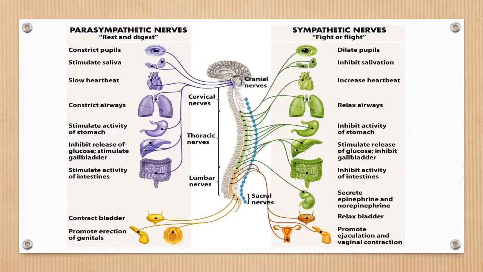Now let us have a brief description of the parasympathetic and sympathetic nerves, which belong to the peripheral nervous system. Parasympathetic nerves bring your body back to a state of rest and regulate processes such as digestion and slow down your heartbeat. Sympathetic nerves give fight or flight responses. It is nothing but giving immediate responses. This is the overview of the parasympathetic and sympathetic nerves acting on different organs in our body.